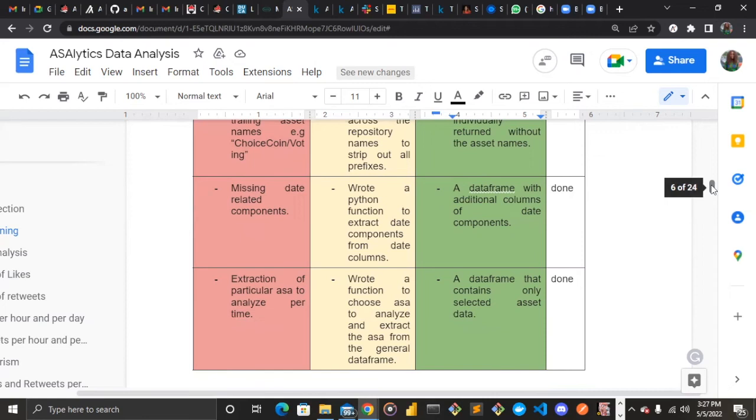So the next part is extraction of a particular asset to analyze per time. Like I said, our algorithm is flexible so that a user can always choose the asset they want to analyze. So we wrote a particular function to choose an asset for analysis. And then it returns a data frame that contains only the selected asset data. All right.